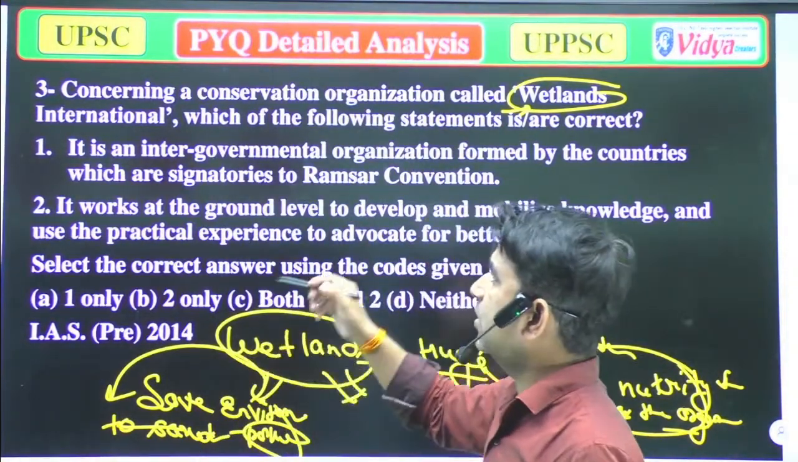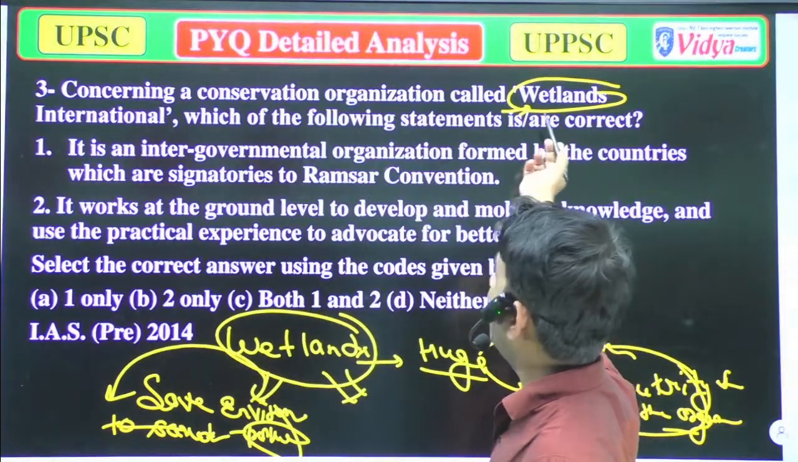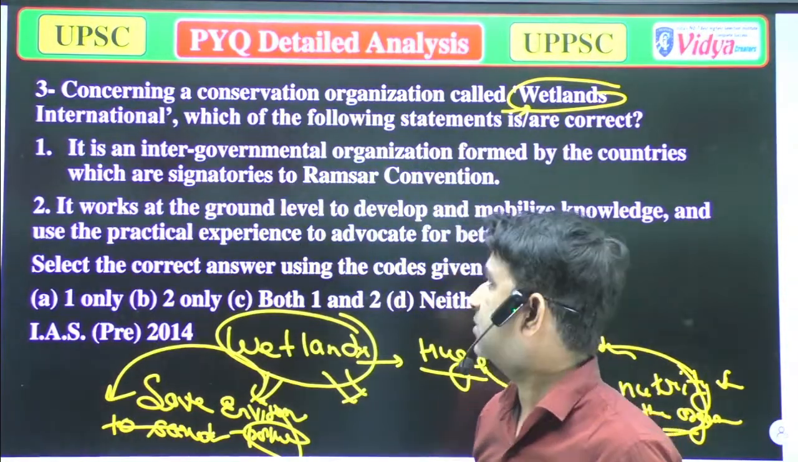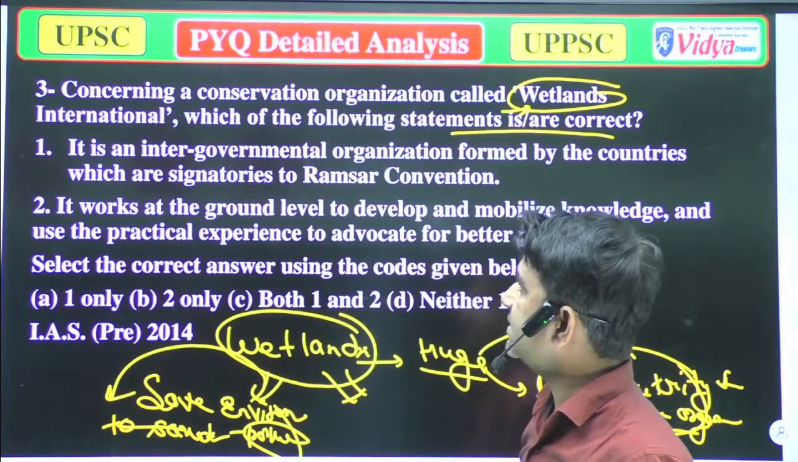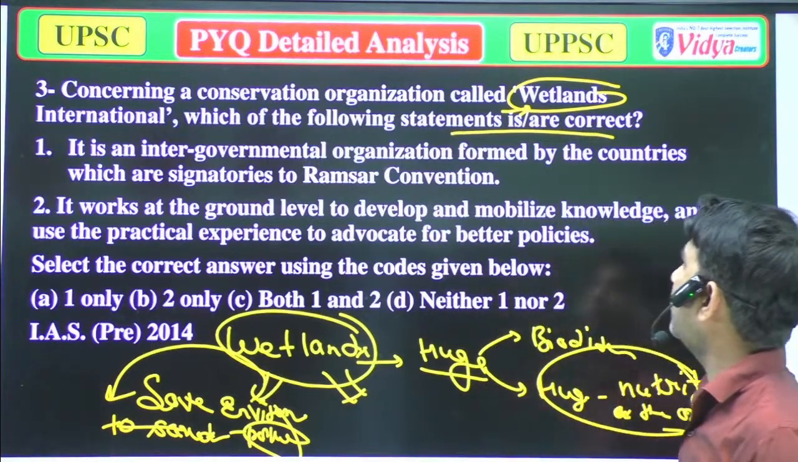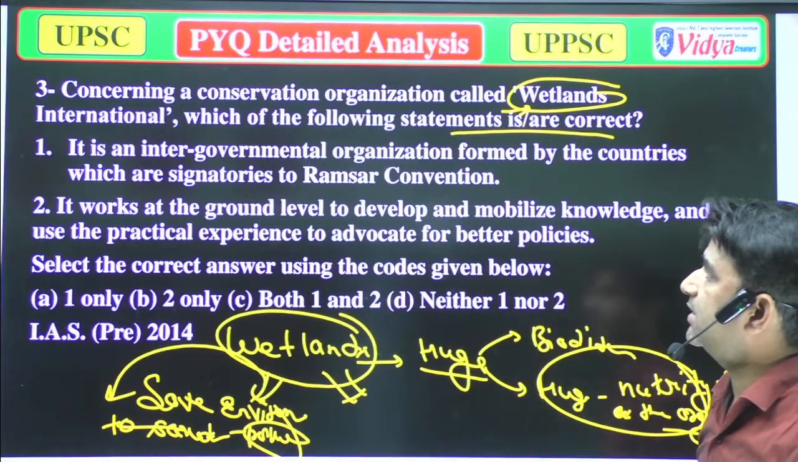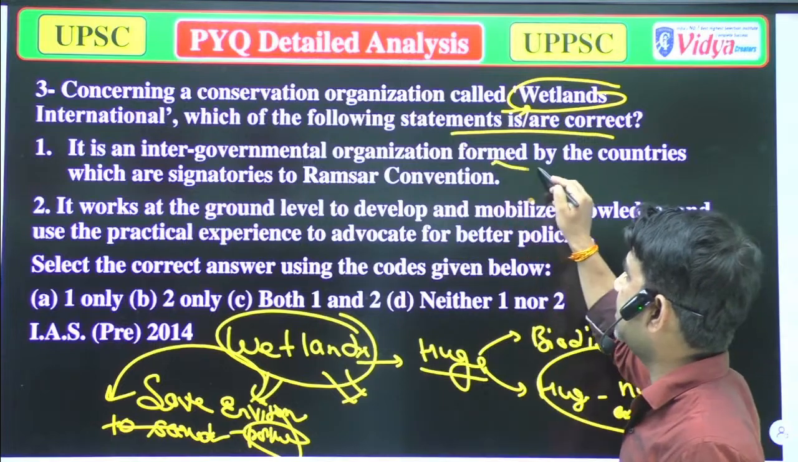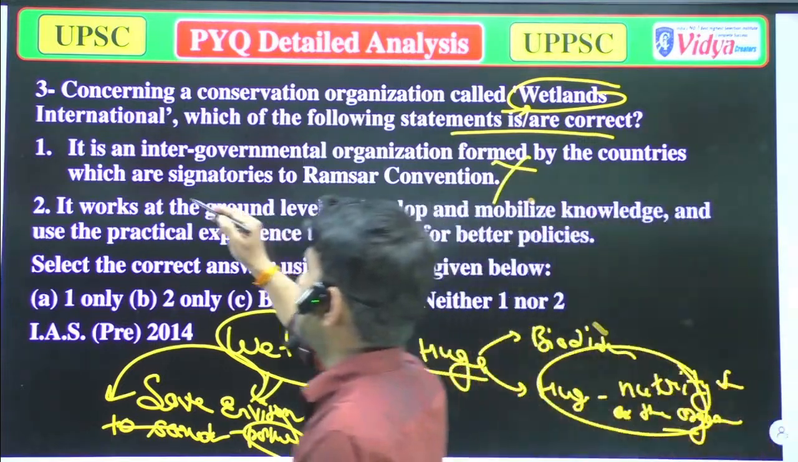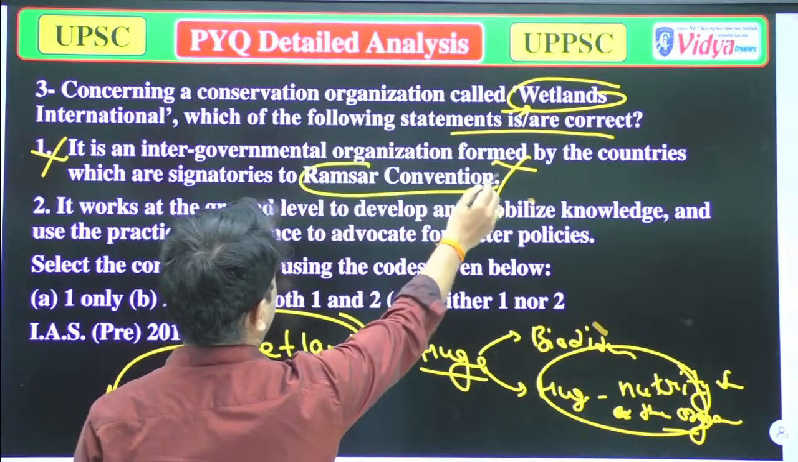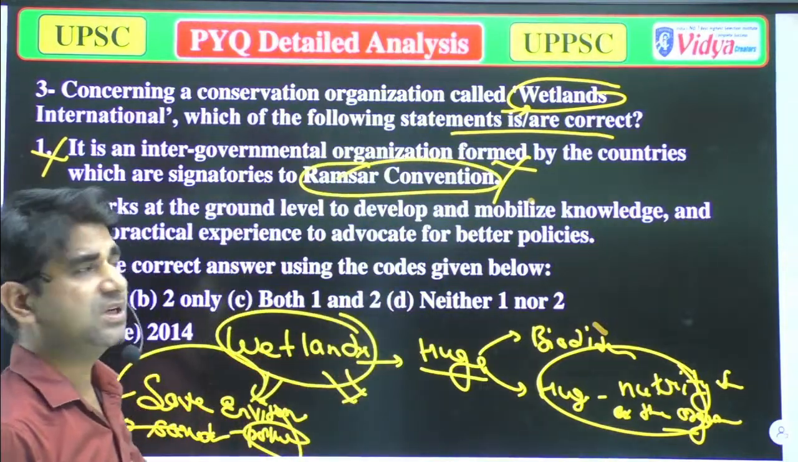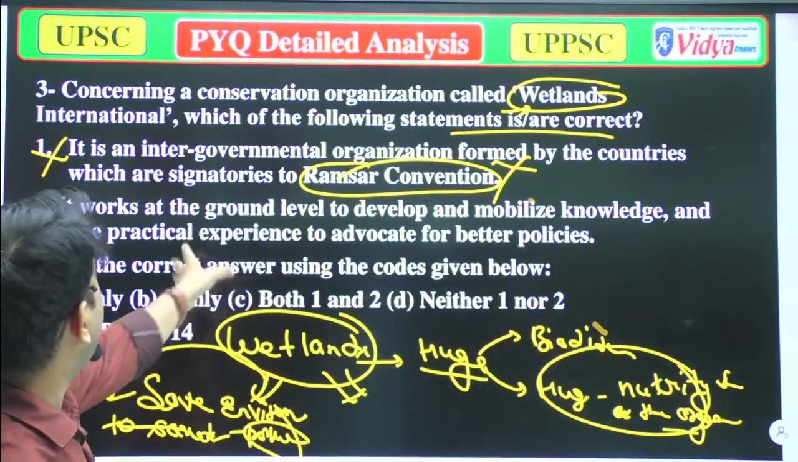So in that question, we have to think about Wetlands International. It's an organization. Which of the following statements is correct? A, it is an intergovernmental organization formed by the countries which are signatories to the Ramsar Convention. No, that's incorrect, because not all the signatories of the Ramsar Convention are party to Wetlands International.